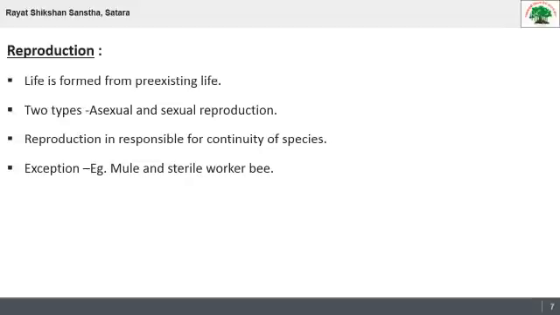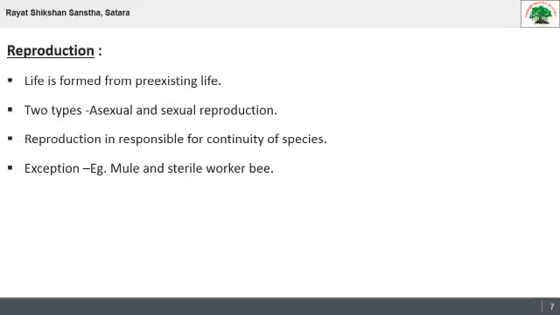There are two types of reproduction: asexual reproduction and sexual reproduction. Asexual reproduction means there is absence of gametes, and in sexual reproduction, gametes are present, they fuse, they form a zygote, and then the next life. So these are two types of reproduction.